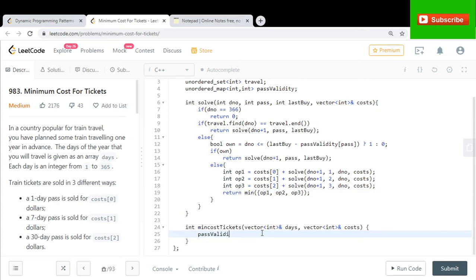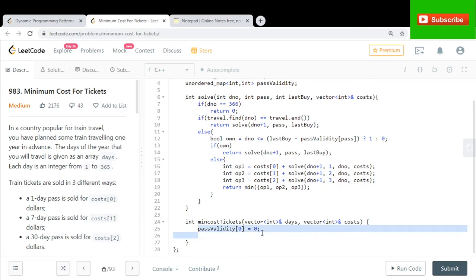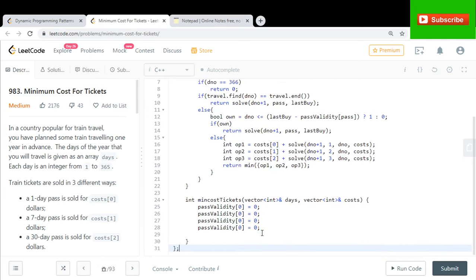Also pass validity at 0 equal to 0. If I don't own a pass, then the validity is 0, and similarly the other values. If I own P1, then the validity is 1 day. If I own P2, then the validity is 7 days. If I own P3, then the validity is 30 days. Cool. So pass validity is done.